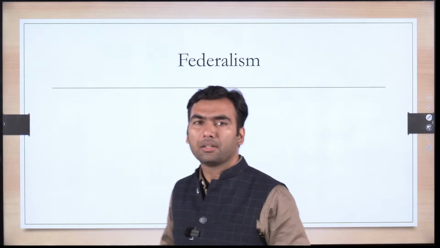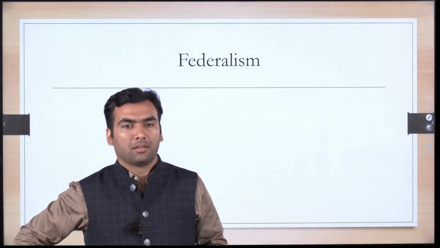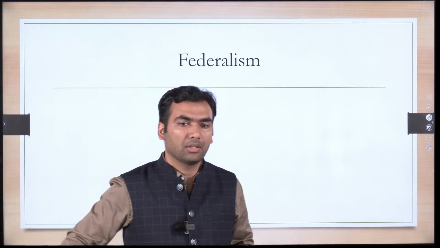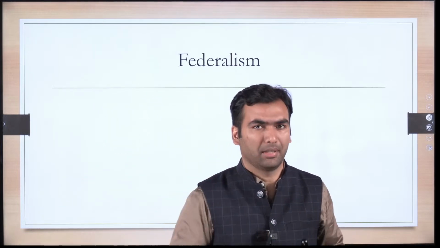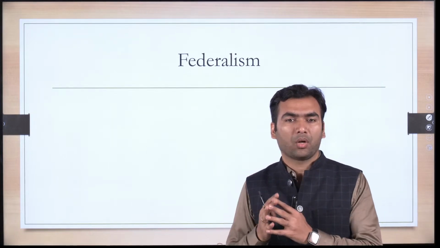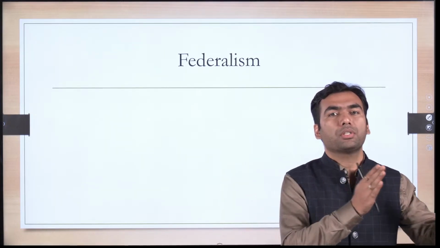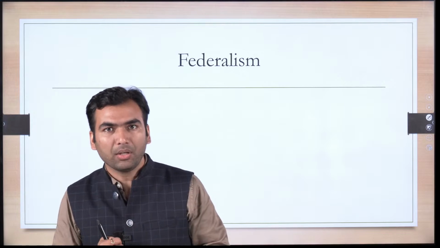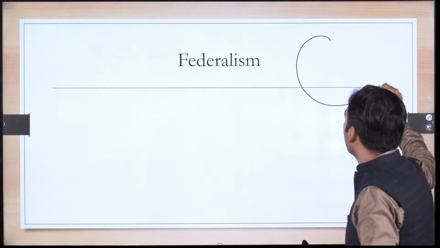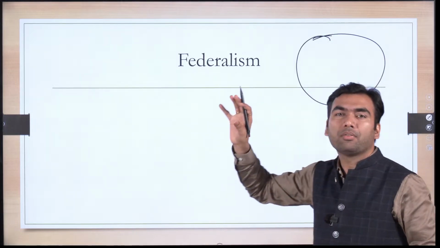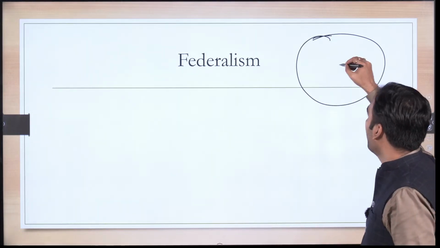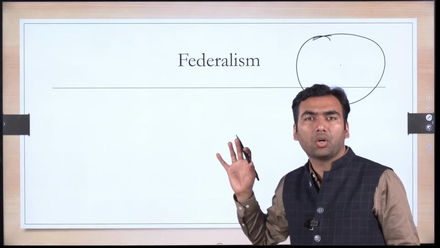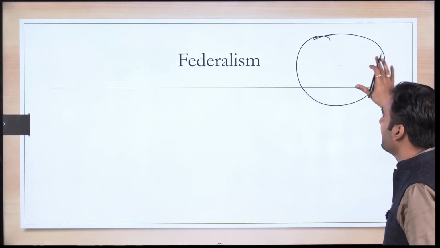See, this class has to be an interactive class. Different government at different level, or rather what Yogesh is saying, that there has to be at least two level of government. One at the center level or at the national level, another at the constituent level, which is also called a state level or provincial level. Okay, so see, this is a country. The one way of governing the country is that there is one government, which we call as central government or union government or federal government, whatever name it is called, is governing the whole country. There is only one government.